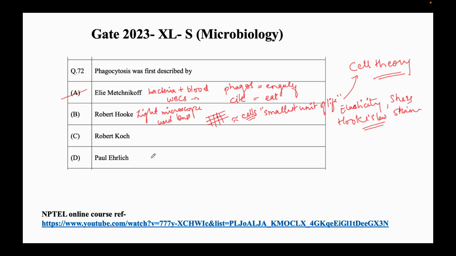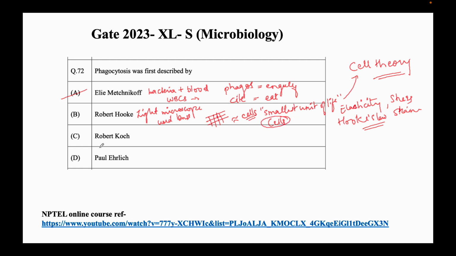So Robert Hooke was a physicist and he also laid the foundation of the cell theory. He described the smallest unit of life as cells. He coined the term cells.